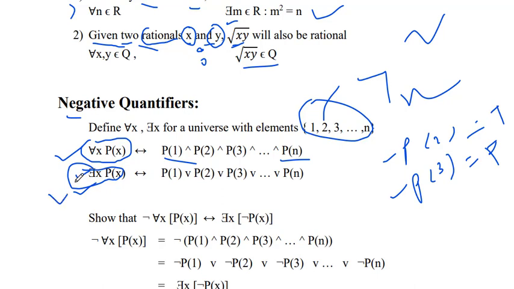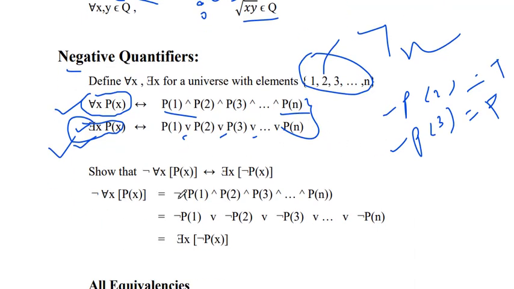So this also will become true for some, so we use the OR connection with the help of this definition. Now let's start with the negative quantifier. Here you can show that negation of for all x, p of x, is equal to there exists some x, negation p of x. Let's start with the left-hand side, negation of for all x, p of x.